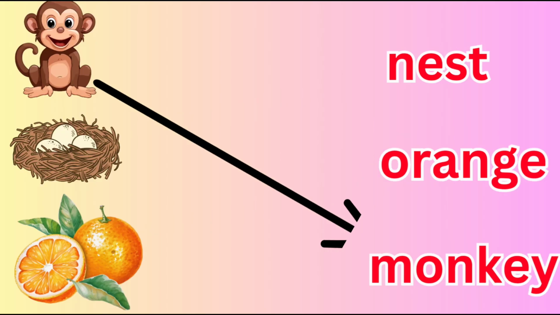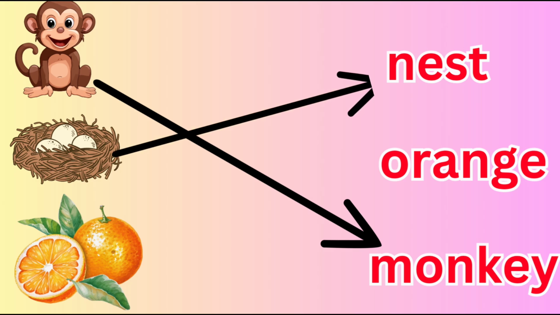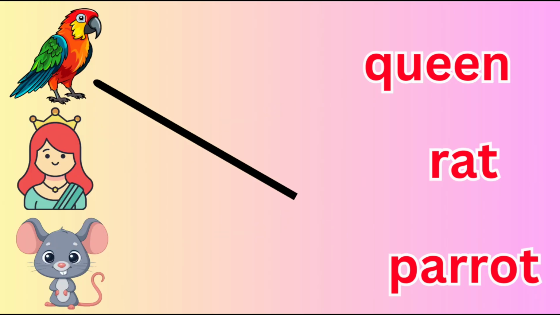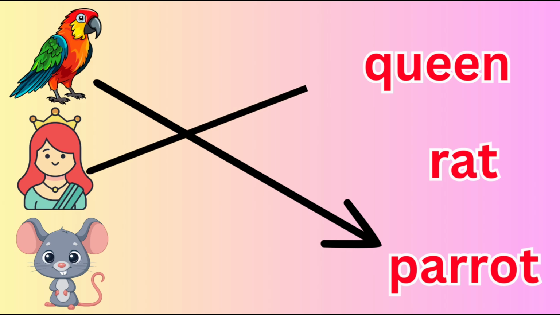M for monkey. N for nest. O for orange. Match the orange. P for parrot. Q for queen.